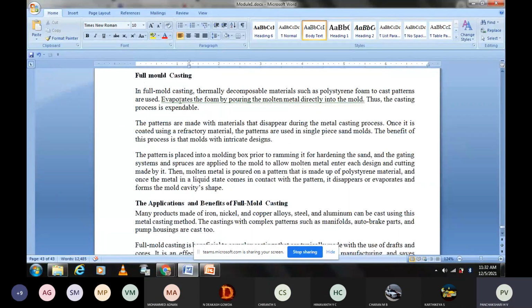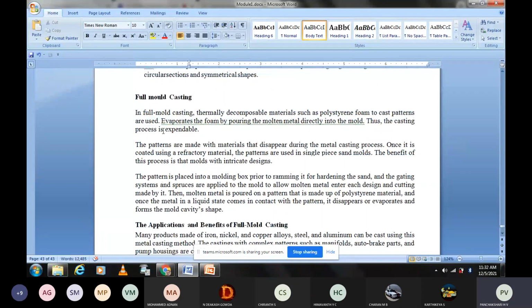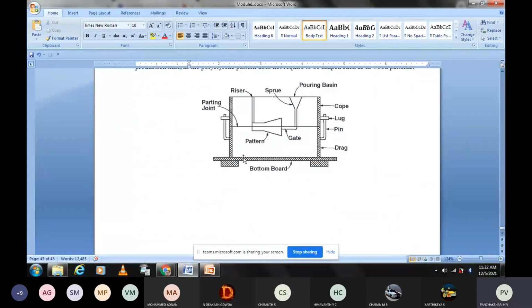And the last type of pattern is called full molding. What is full molding?